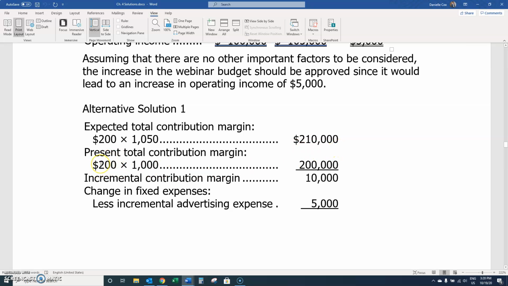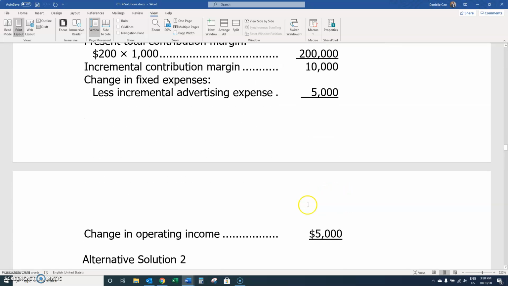Currently, their contribution margin is $200 per unit at 1,000 units, so their current contribution margin is $200,000, which would give them an incremental contribution margin of $10,000. But their fixed expenses are going to increase by 5, so we subtract that to get a change in operating income of $5,000.